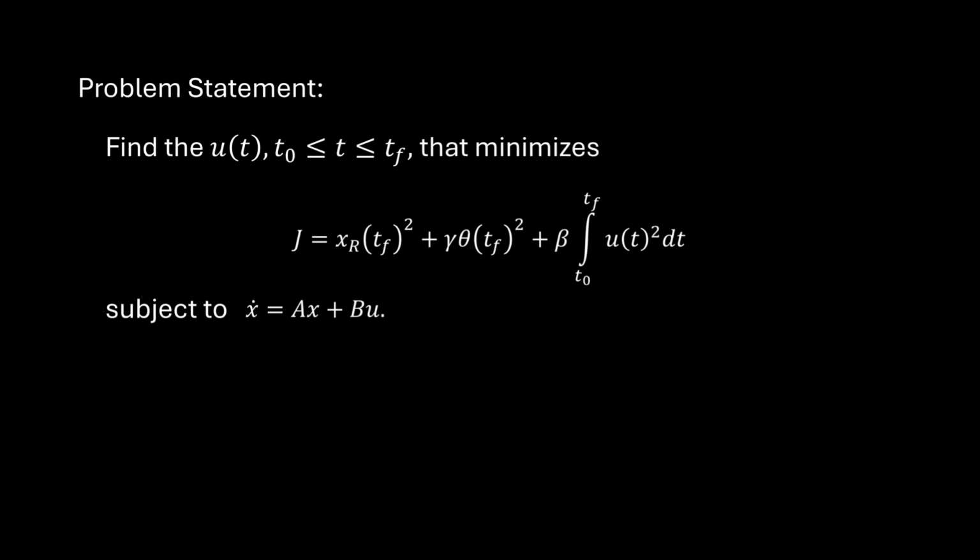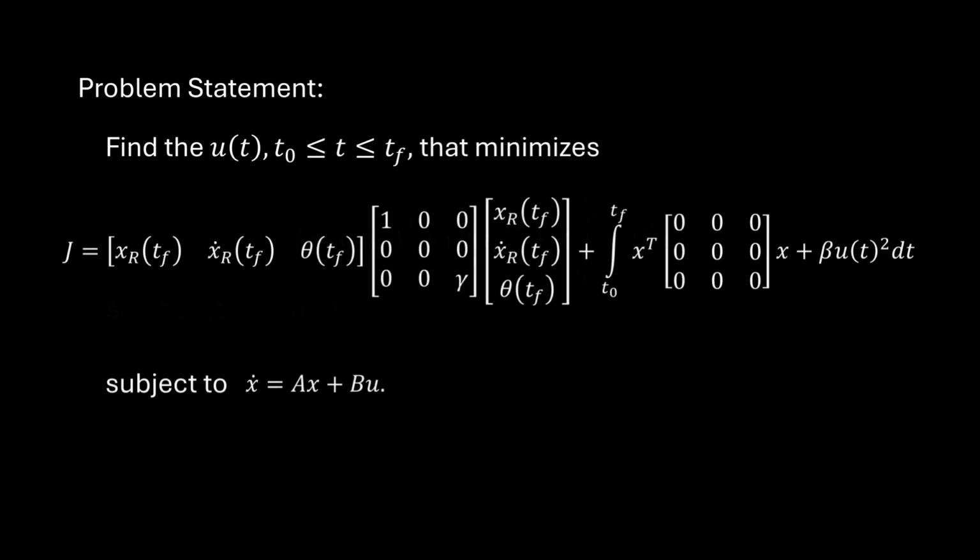The cost function can be written in matrix form as well, where M is the terminal penalty matrix, Q the state penalty matrix, and R the control penalty matrix. These penalty matrices are often parameterized, as they are here with gamma and beta, to place different emphasis on the regulation of specific states or control inputs.